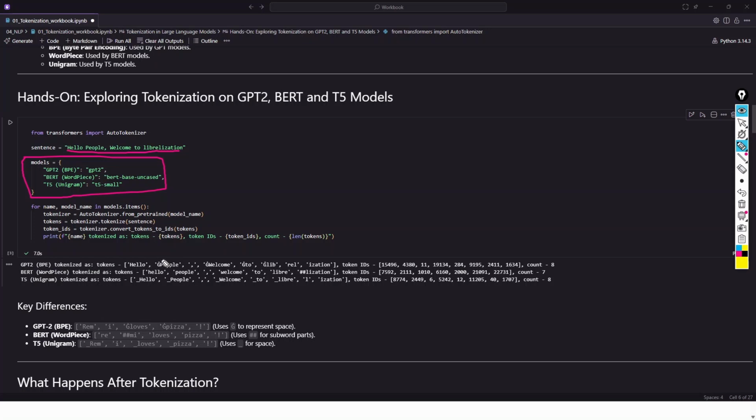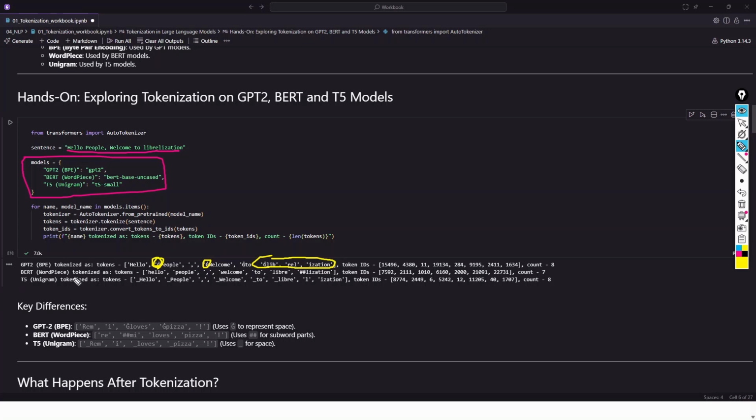So let's see how GPT-2 BPE has tokenized it. For "hello", you see before "people" there is a unique character, and before "welcome" also there is a unique character, and before "liberalization". So for each new word, BPE uses a special character, which represents that there is a space ahead. If you see, "liberalization" is divided into three tokens: "lib", "eral", "ization". But for "eral" and "ization", there is no unique representation.